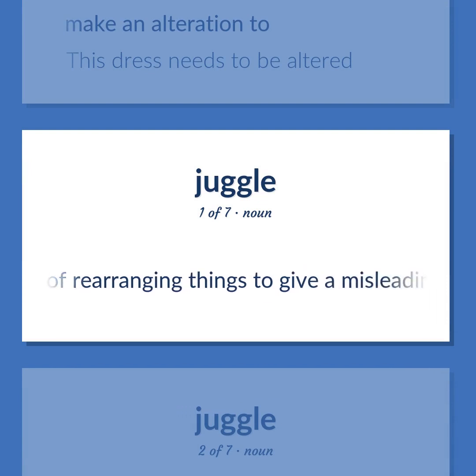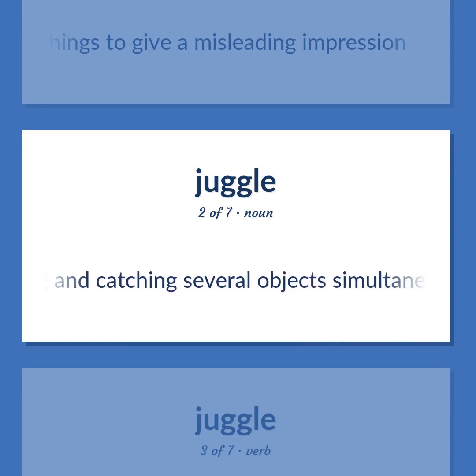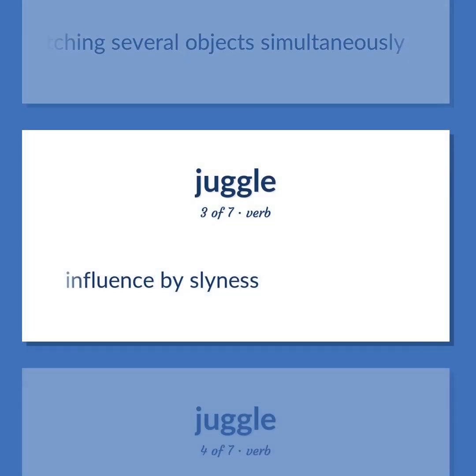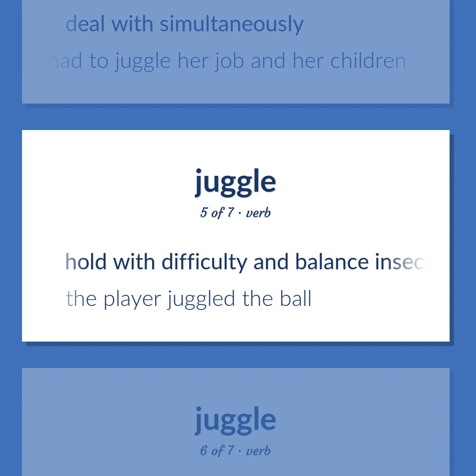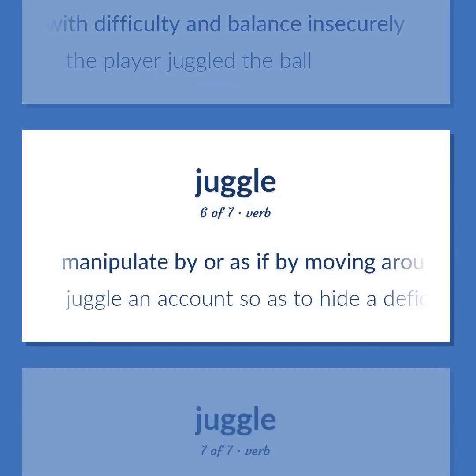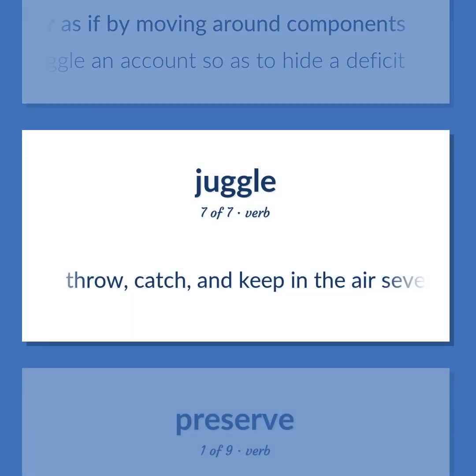The act of rearranging things to give a misleading impression. Throwing and catching several objects simultaneously. Influence by slyness. Deal with simultaneously. She had to juggle her job and her children. Hold with difficulty and balance and securely. The player juggled the ball. Manipulate by or as if by moving around components. Juggle an account so as to hide a deficit. Throw, catch, and keep in the air several things simultaneously.